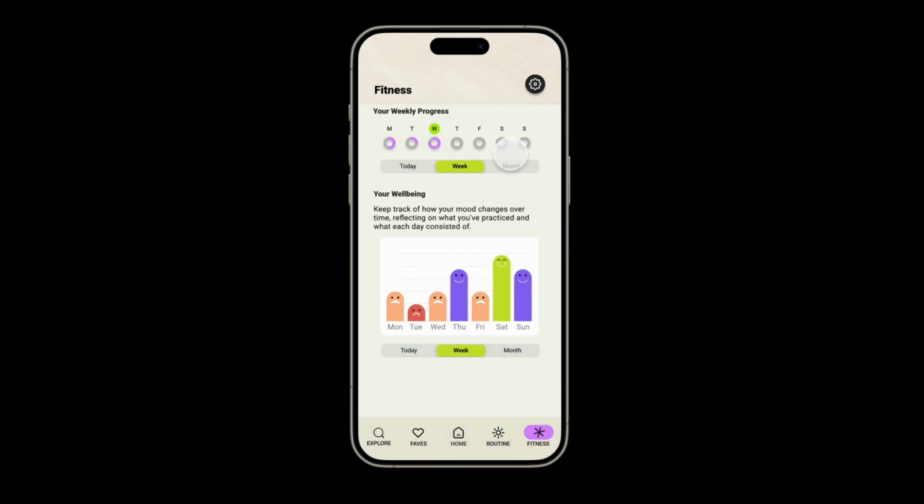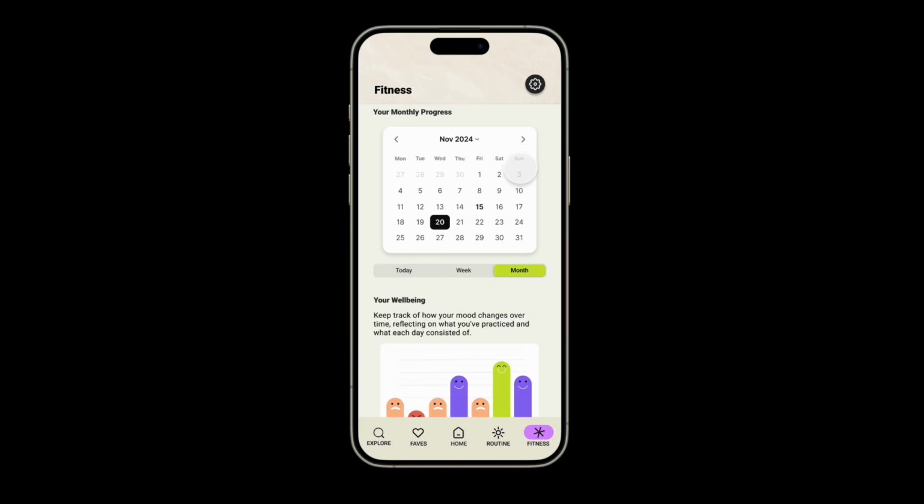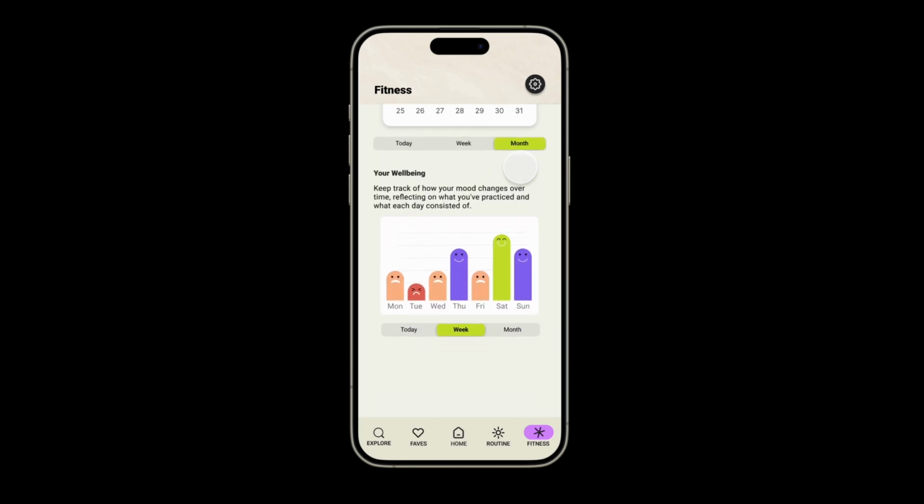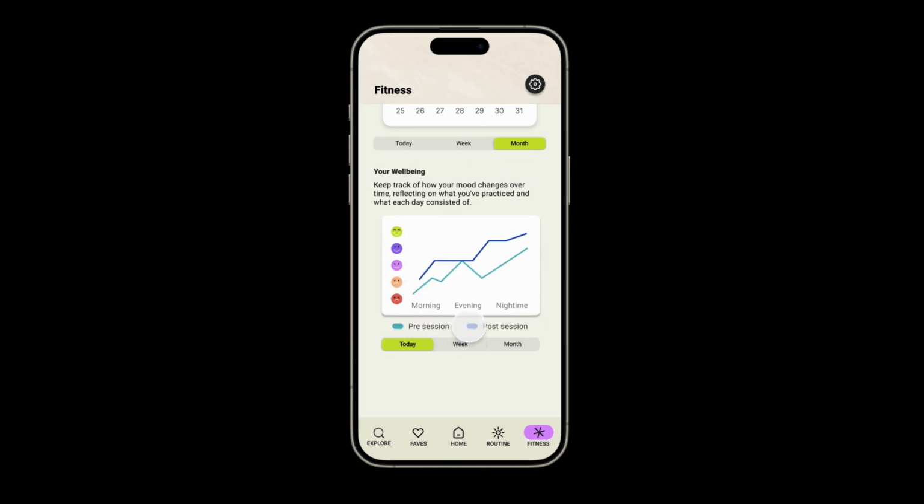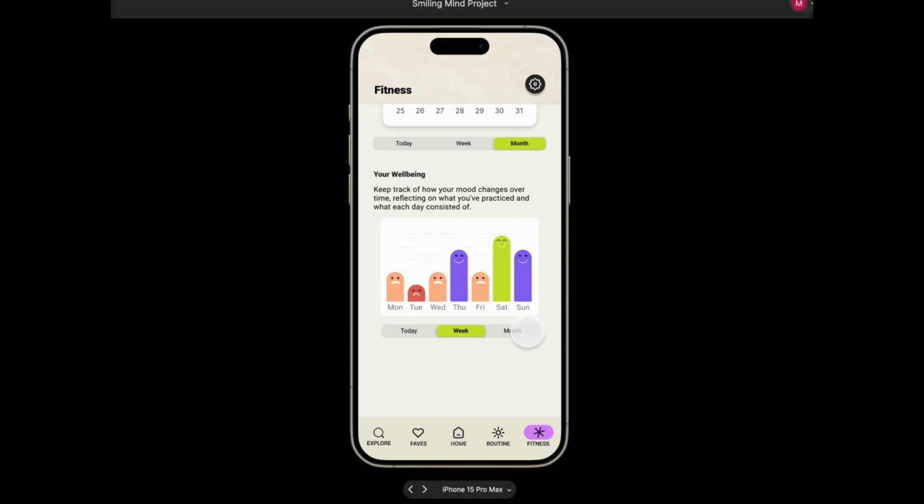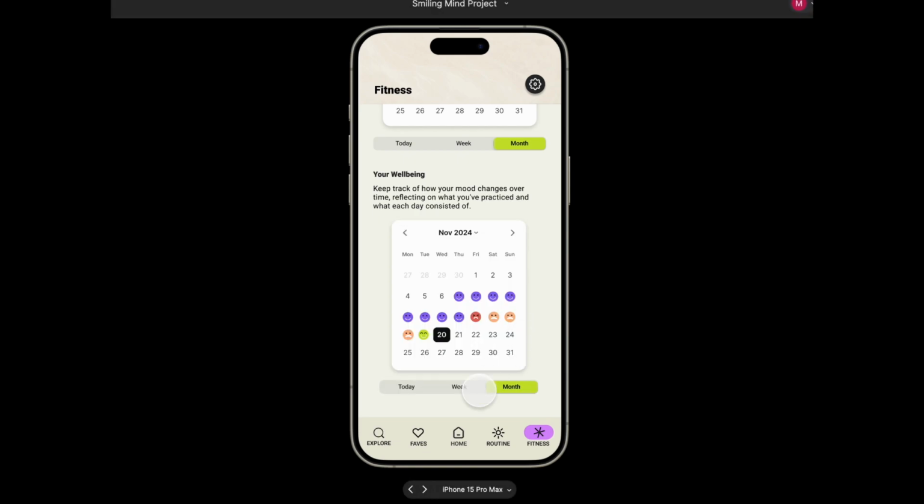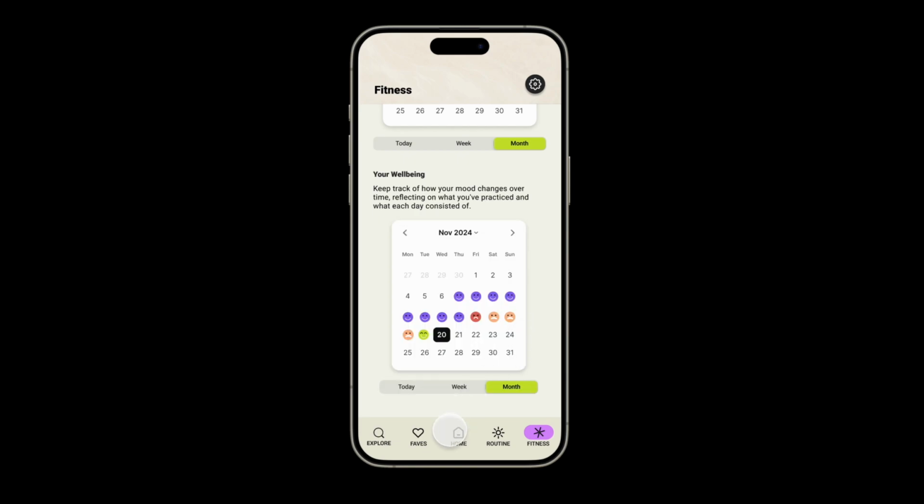There are going to be tooltips explaining each step and each part that they're going through, and they can also take a look at their well-being pre-session and post-session. They can also look at it by week, how the average of the week was, and how each day was as an average for the month.